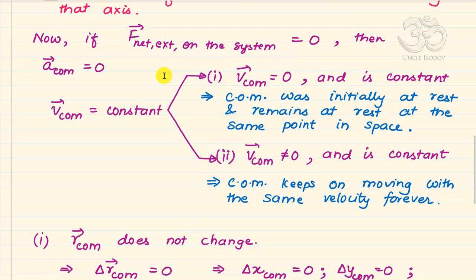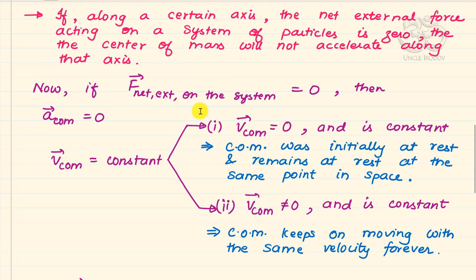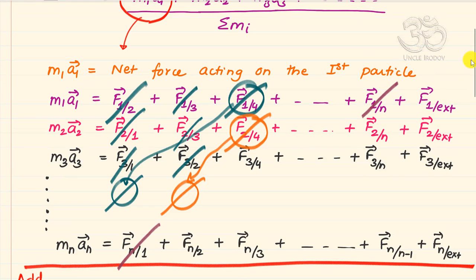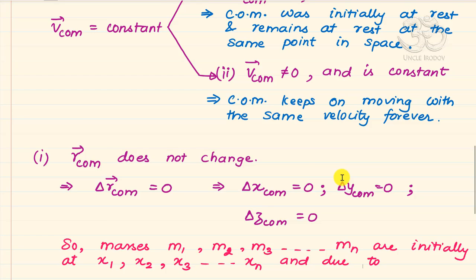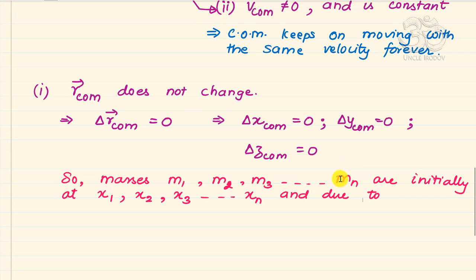Due to internal forces, or I'm saying that the net external force is 0, that means that there can be external forces acting on one particle which may not be 0, and the net external force on maybe another particle may not be 0, but when you add up all the external forces on all the particles, they may give you 0. So maybe the first term is non-zero, the second term is non-zero, the third term is 0, it doesn't matter, but there have to be other terms that will go and cancel out these terms somewhere. So individual particles can be under the action of external forces, can be under the action of internal forces, it doesn't matter, so they may keep on freely moving around.